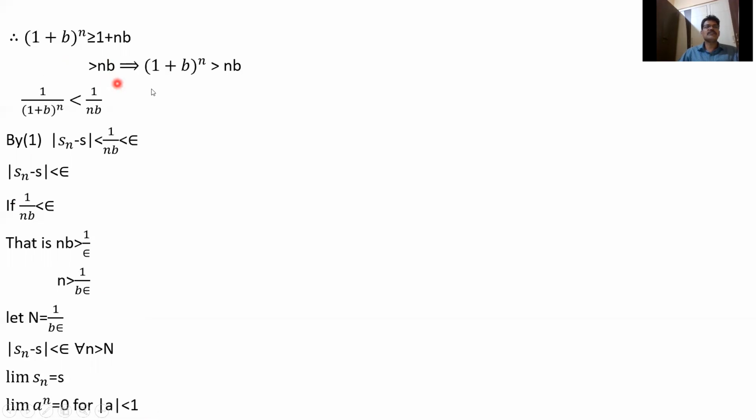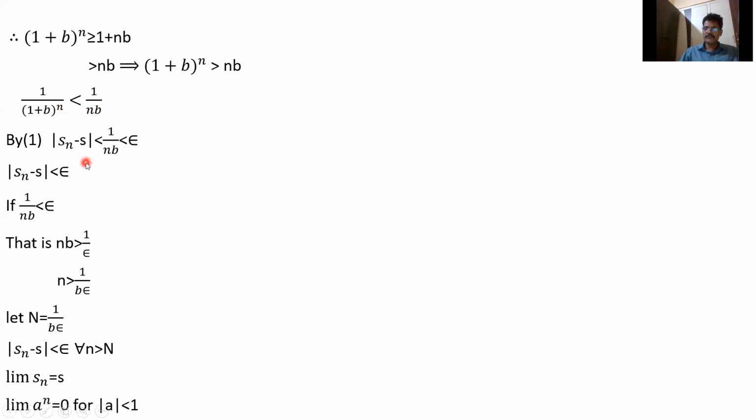So finally we get 1 plus b whole power n greater than nb. When you are reversing, the sign will be changed. Here greater than will become less than: 1 by 1 plus b whole power n is less than 1 by nb. We know that whenever 4 is greater than 2, automatically 1 by 4 is less than 1 by 2. So whenever reversing the numbers, greater than will become less than, and less than will become greater than.